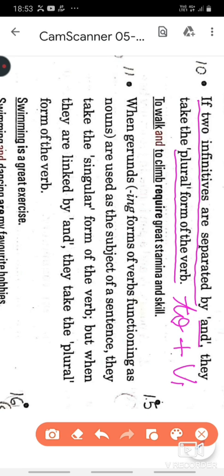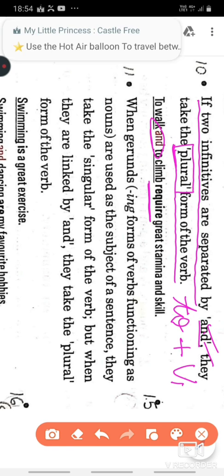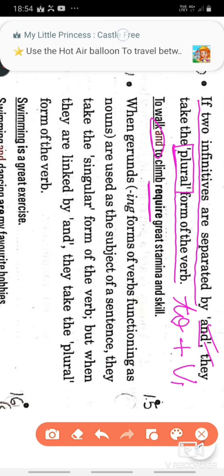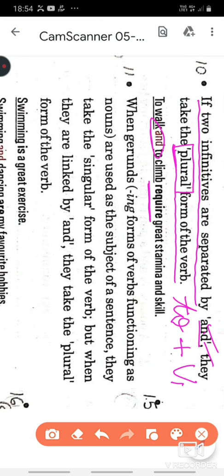So, in case you have two infinitives, for example, as given here, to walk, to climb, and they are joined using and, in such a case, the verb will be plural. Here the word used is require, and require is a plural form of verb. To remind you, an action word which is without S is a plural form of the given verb.